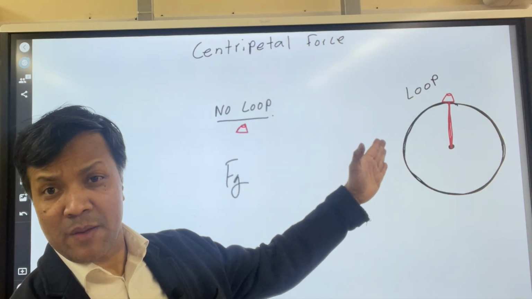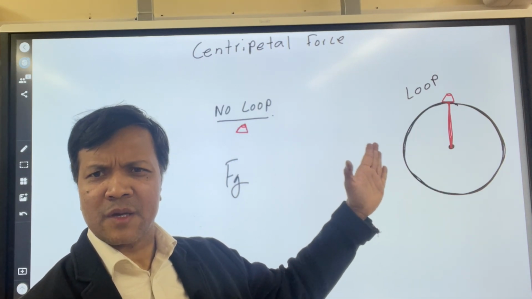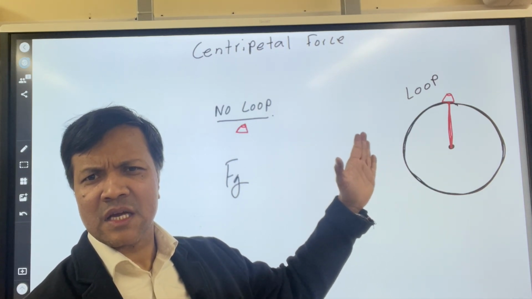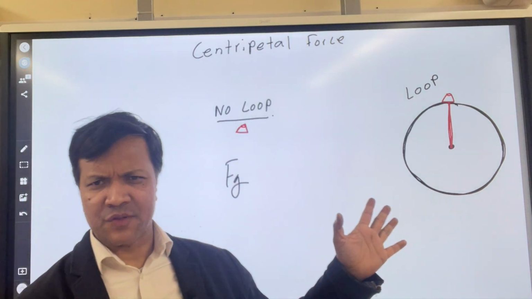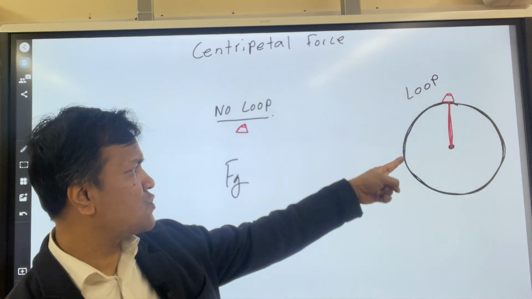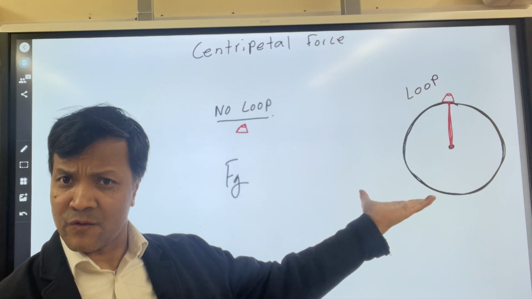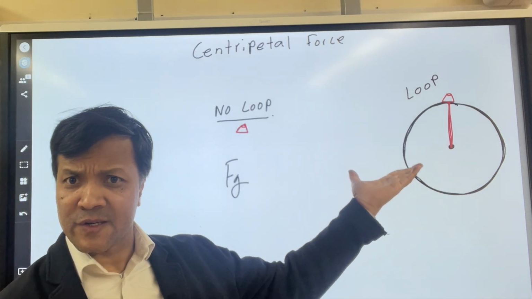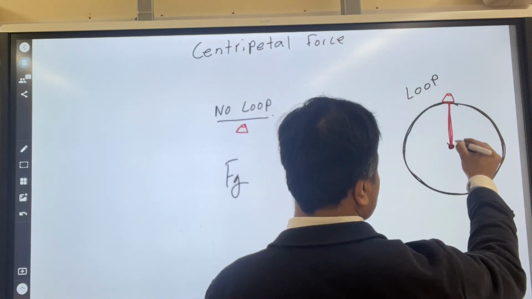This same bucket is forced to create a circle because there is a centripetal force coming from the rope. Why are we using this? We are modeling moon and earth. There is no rope between moon and earth. What is it? Gravity. So this rope is gravity, which is the centripetal force. You can call it rope or you can call it net force or centripetal force.